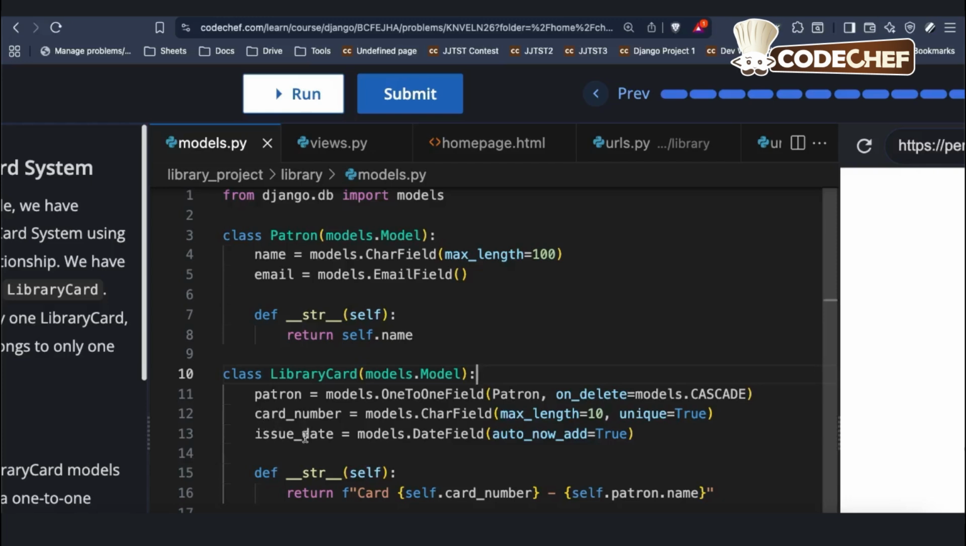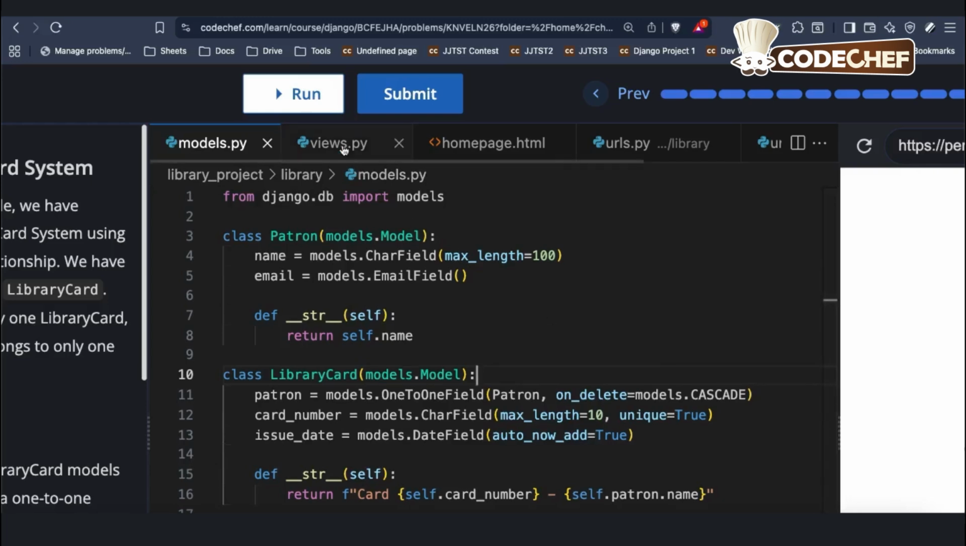Then we have the card number and issue date, which are specific to the LibraryCard model. One is a character field and the issue date is the date field. Alright, so we have set the one-to-one relationship between Patron and LibraryCard in this models.py file. Now let's take a look at the views.py.